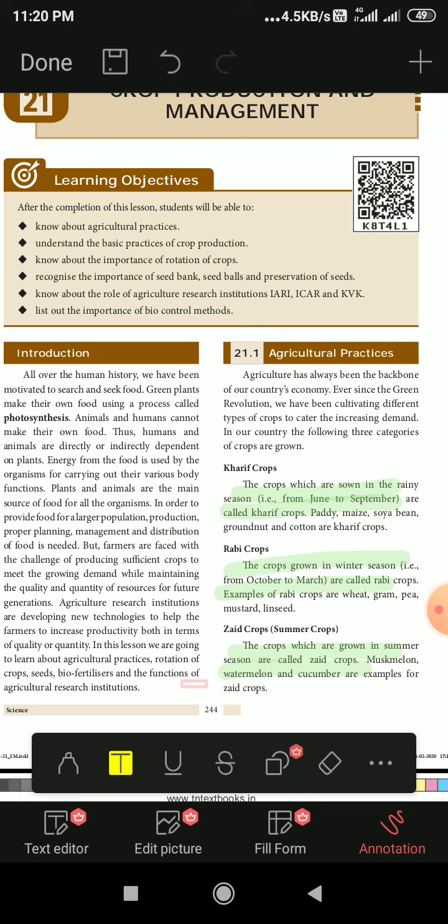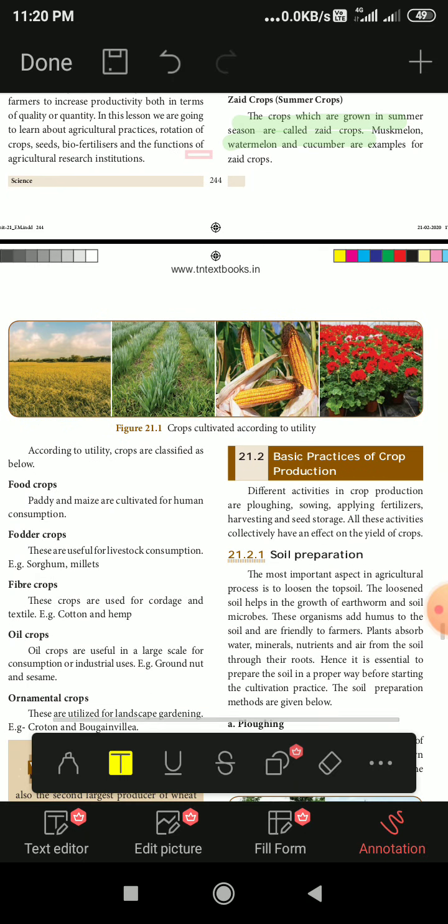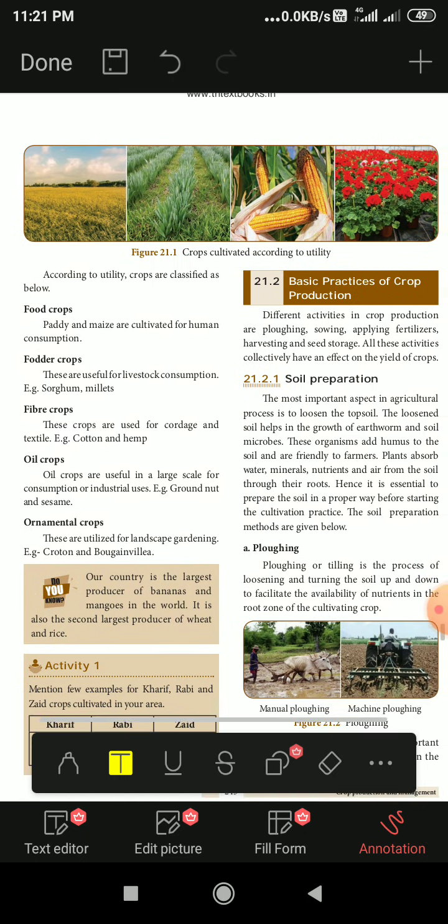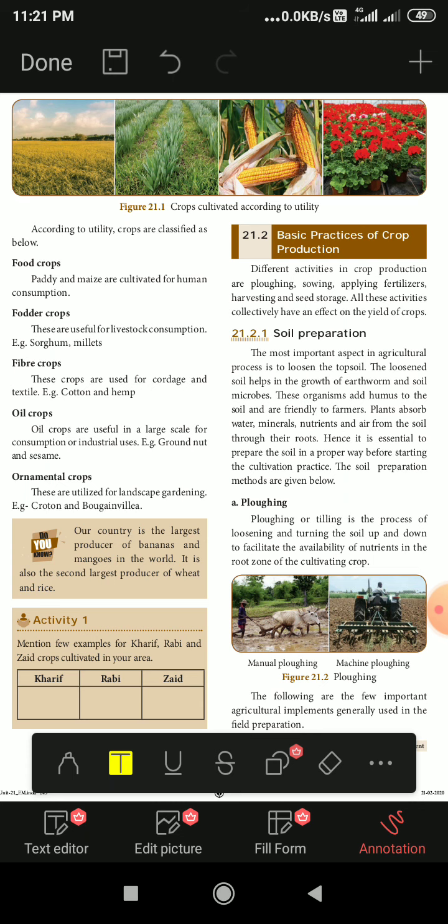So all these three categories are the different agriculture practices taken up by the farmers to increase production. Now next, according to utility, crops are classified as below. Food crops: paddy and maize are cultivated for human consumption. You know the paddy plants, that is rice plants, and maize, which is used for making jowar and other cereals, all are called food crops. Then fodder crops.